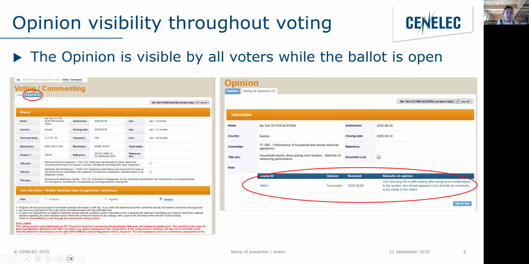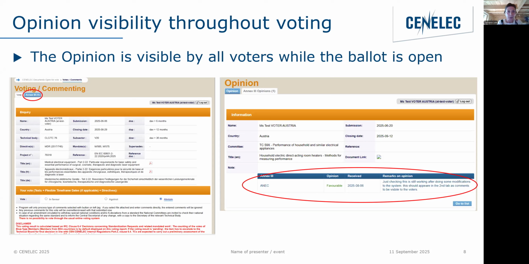Thank you. So this is from a voter's perspective. So the voter enters and sees their voting page. And so we've added a tab at the top in blue called Annex 3. And we have a little 1, and the little 1 is an indication that there's already been one opinion submitted.